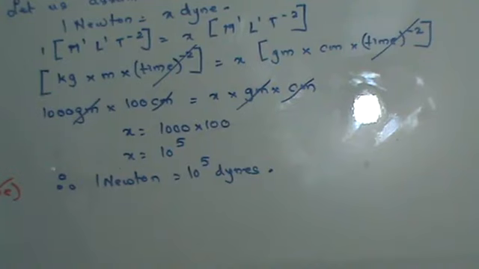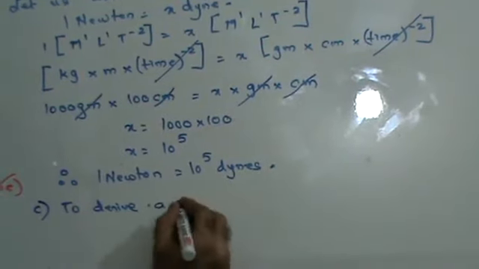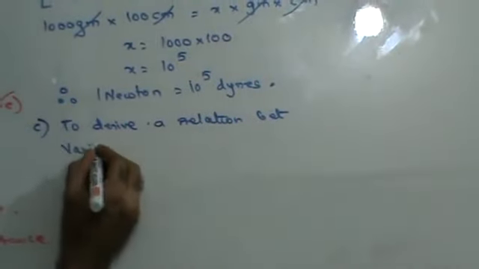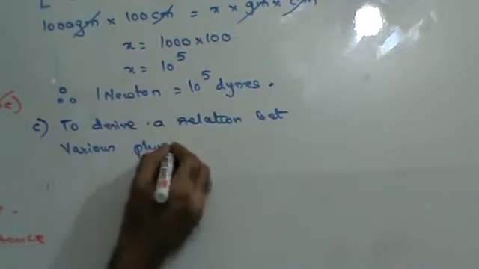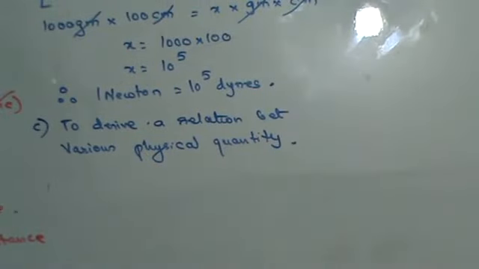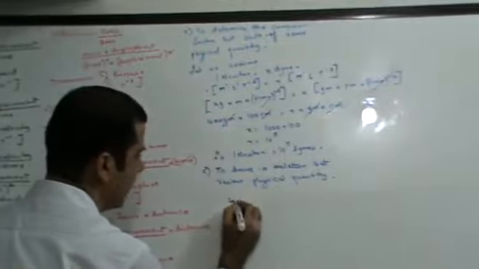Now the third use is to derive a relationship between various physical quantities. How do I find out the relationship between various physical quantities? For example, if I have an equation, I want to know what is the relationship between the various physical quantities in the equation. For example, let's consider kinetic energy.